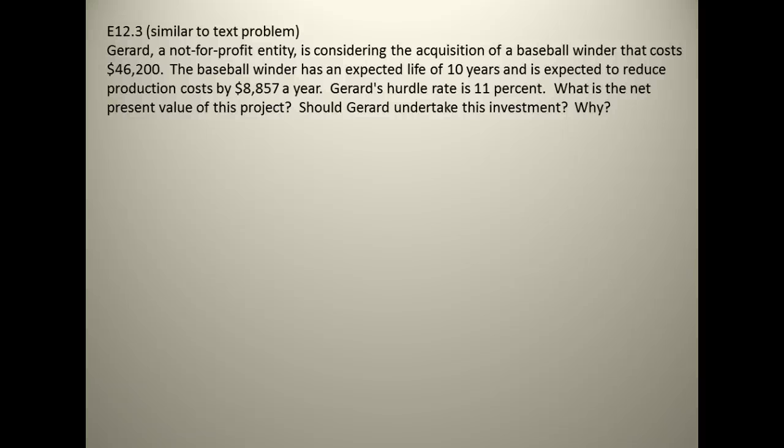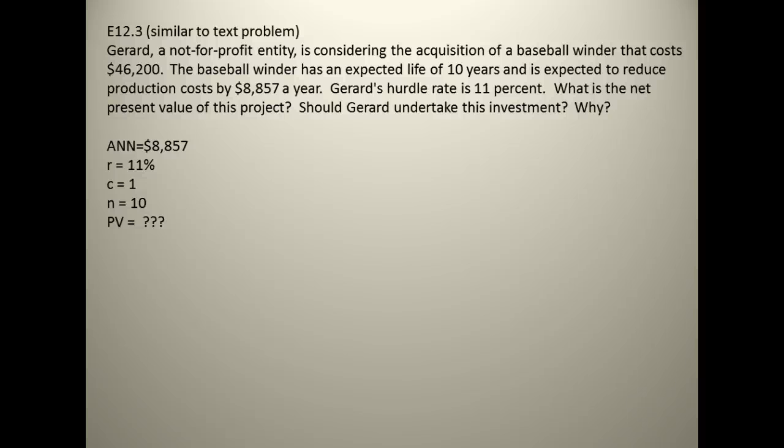Since it doesn't say anything about semi-annual or quarterly, we always go under the assumption that the compounds per year would be annual, so it would be 1 per year. So there's the annuity, there's the rate, compounds per year is 1, our N is 10 years, that's our time frame.